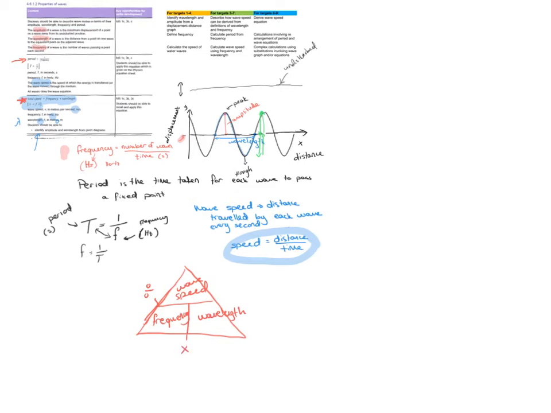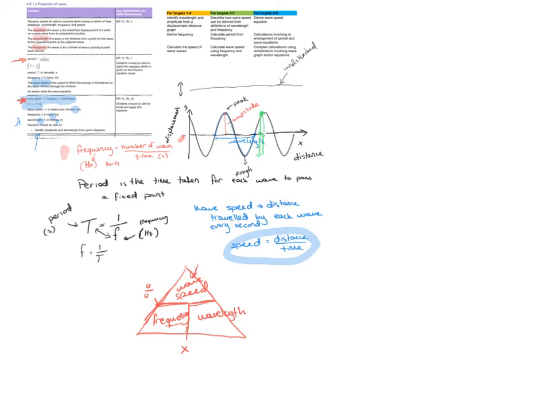If I want to calculate wavelength, I cover the part that says wavelength, and then I have wave speed divided by frequency. Or if I want to calculate frequency, I have wave speed divided by wavelength. Alternatively, if I want to find wave speed, I cover wave speed and I have frequency times wavelength.